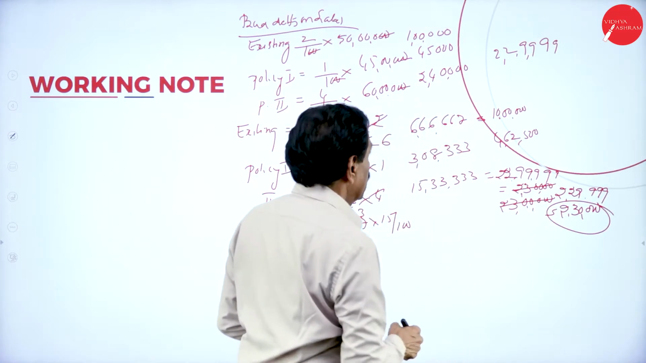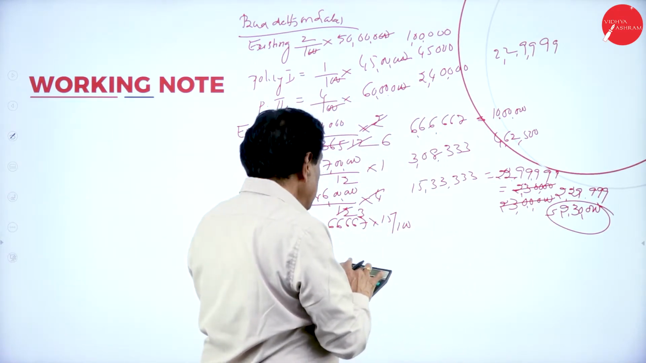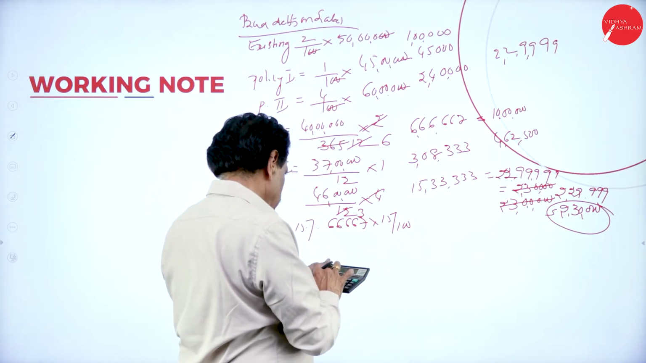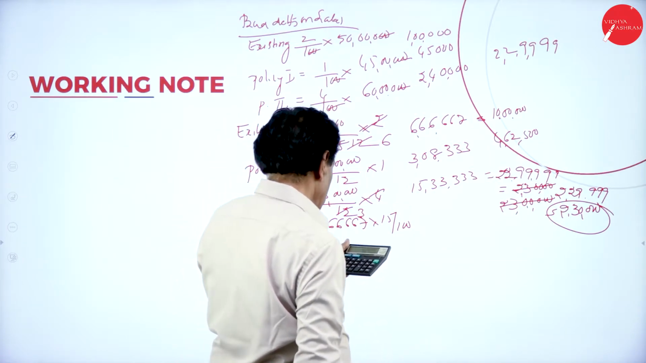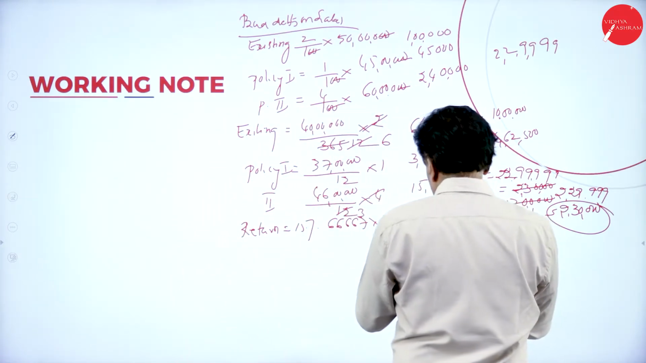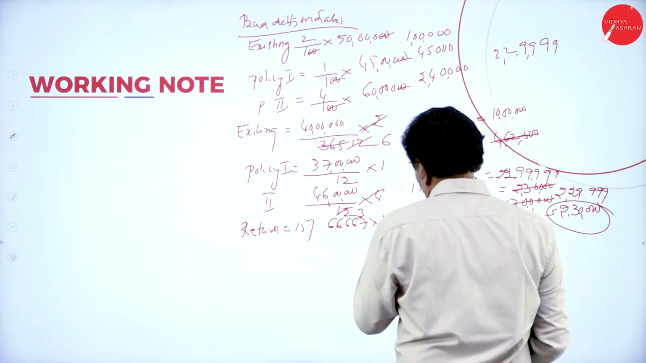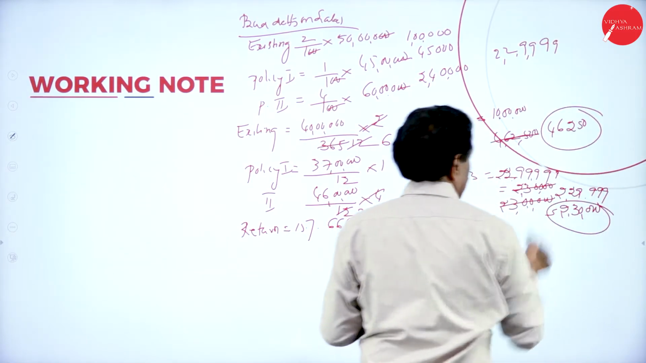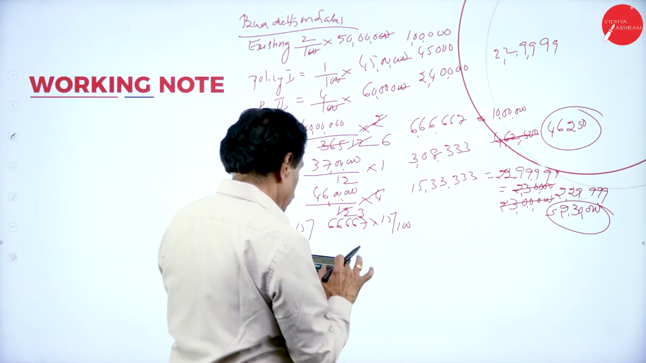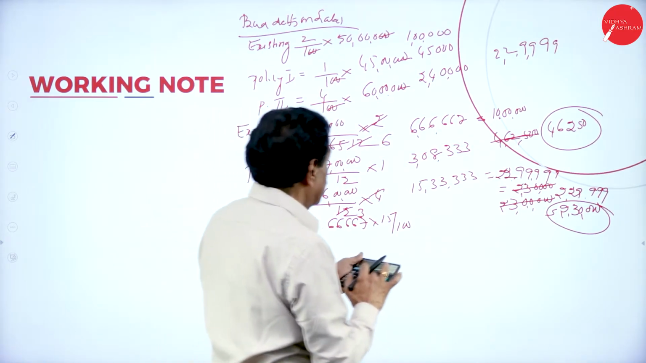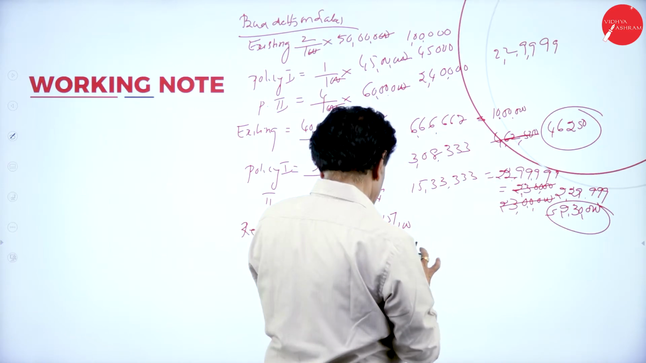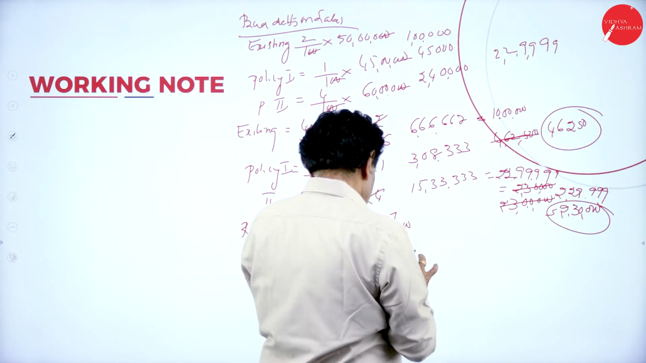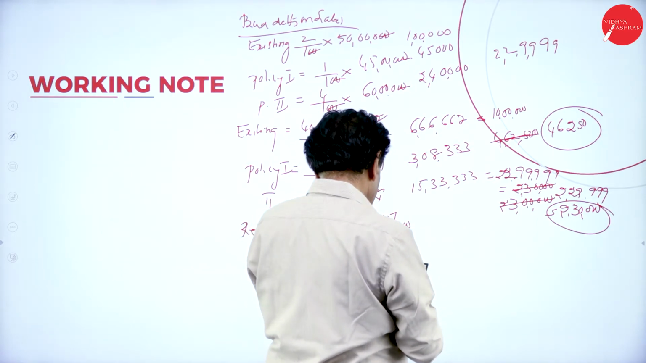Regarding this, 3,08,333 into 15 divided by 100 is 42,250. This is 2 lakh 30,000. This one 6 lakh 66,667 into 15 divided by 100.